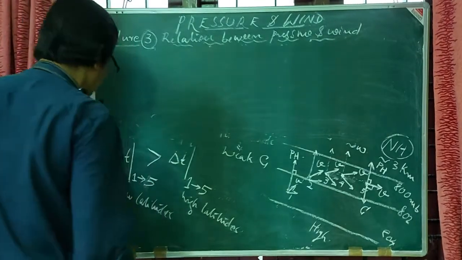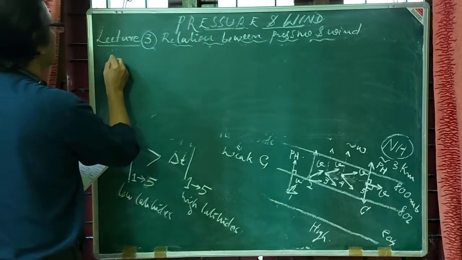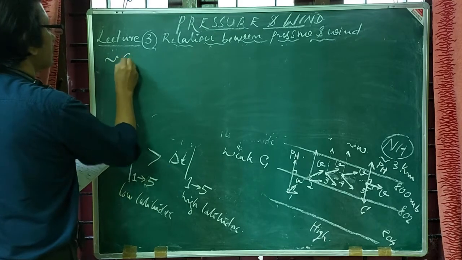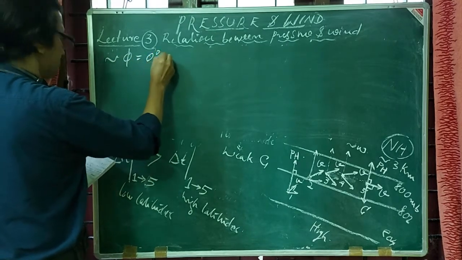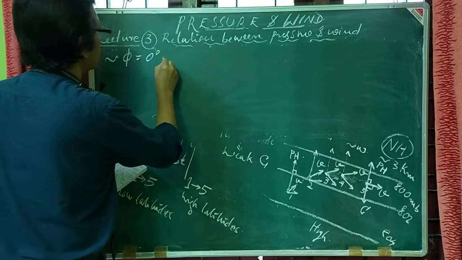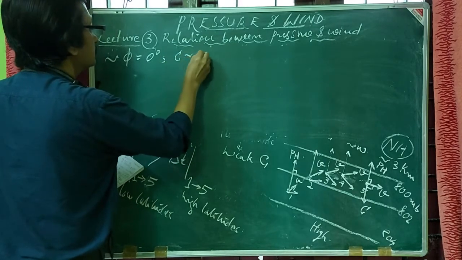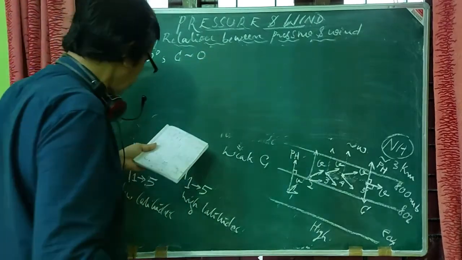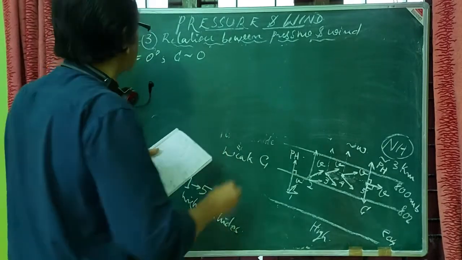Now, no doubt close to the equator, that is when you are nearing 0 degrees, the Coriolis force is also 0. So the air makes a cross isobaric angle.